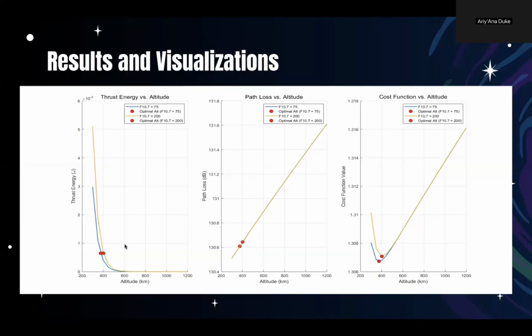We produce results that show how the thrust energy versus altitude looks like, which is the graph on the left right here, which shows how energy consumption decreases as altitude increases due to reduced drag. In the right here, this is the path loss versus altitude graph, which highlights how communication performance worsens at higher altitudes. Lastly, we were able to show the cost function versus altitude, which is this graph on the right, combining these factors, which shows the optimal altitude where the cost is minimized, marked by the red dots. This balance is crucial as it shows how Starlink satellites periodically adjust their altitude to maintain optimal performance and avoid excessive energy consumption.